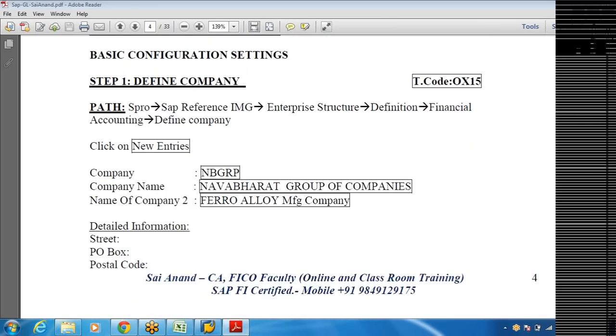Here I have given the path for the first step, and for every step it is given. Define basic configuration settings. Define company: SPRO, SAP Reference IMG, enterprise structure, definition, financial accounting, define company. The T-code is OX15.